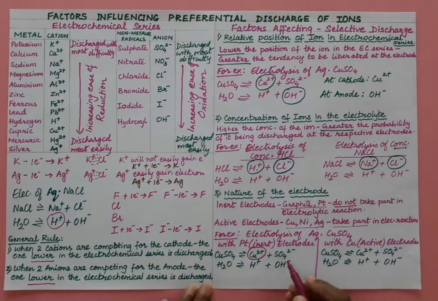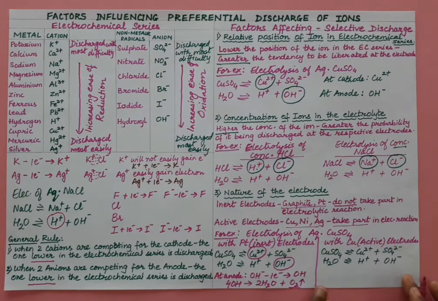And here at the anode, what will happen? Reaction at the anode: which one is lower in the activity series? OH minus ions, so OH minus ions will get discharged. This OH minus ion will lose an electron and become OH. One OH is not stable, so 4 OH will combine to form 2 water molecules and oxygen. So oxygen gas is the product formed here.